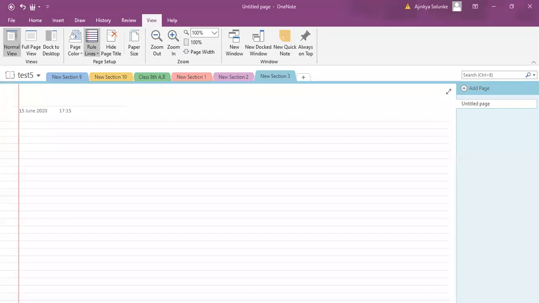Okay. First of all, let me just share my screen, without which you won't be able to see. Now tell me, is the screen visible? Can we start? Okay. Chalo. Let us start now.